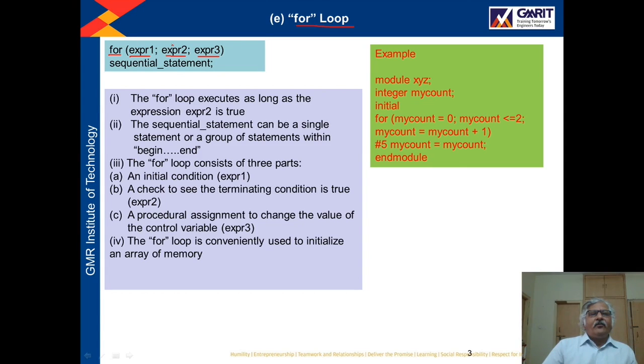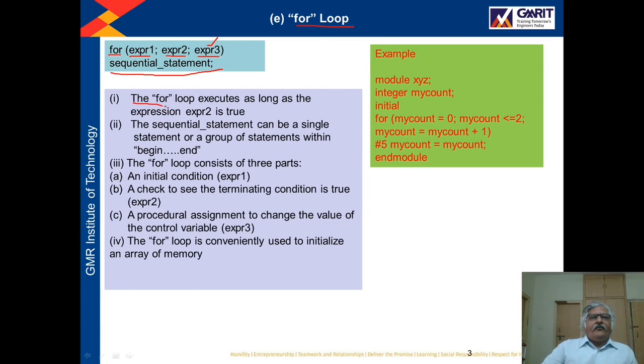Then expression 2 will be evaluated, and if expression 2 is true, then expression 3, which is a statement that can be used to update the value of the loop parameter, is executed, right? And if the expression 2 is true, then the sequential statement will run, right?